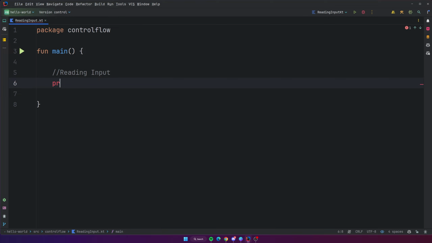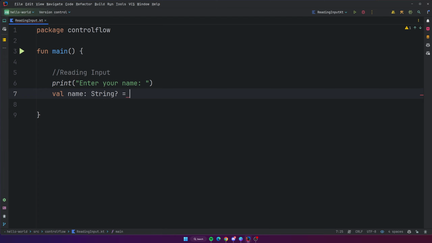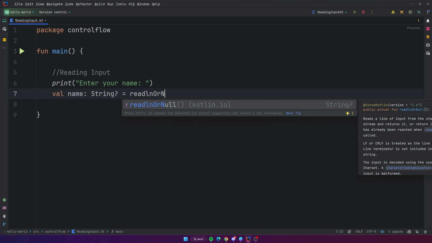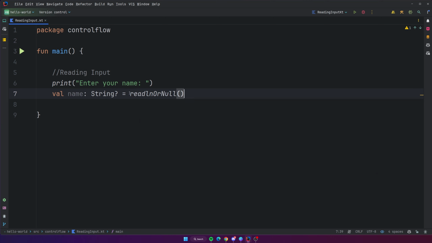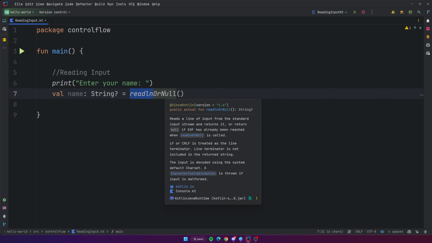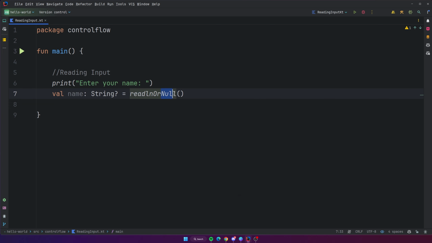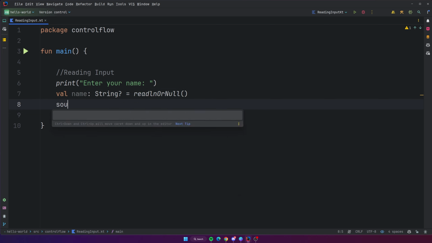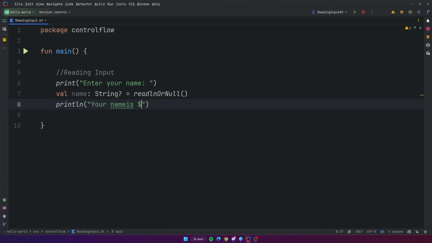So the first thing that we can do is start to ask for something like "enter your name." Let's just try and get the name of the user. So we're going to do val name. The data type will be a string, a nullable string. And to read the string input from the console, all we have to do is readLine or null. As the name implies, we're going to try reading a line of input from the console when we're running the program. If it doesn't get anything, it's just going to return null. That's why it's a nullable type, okay? Now after that, we're going to test it out by printing "your name is $name," just like that. So we're going to read the name from the input, and then print out the name to verify that we got it successfully.